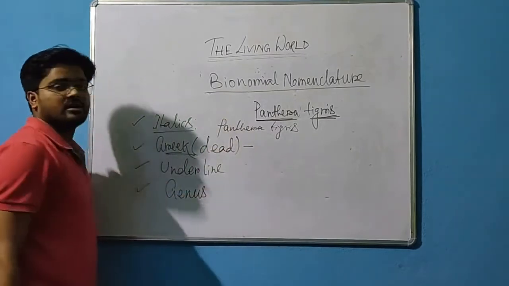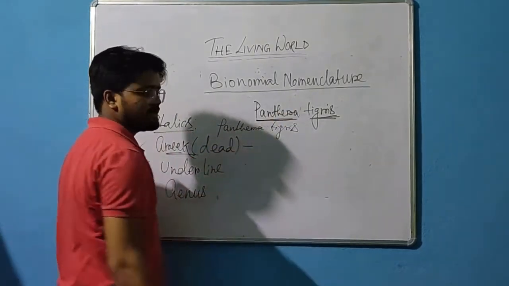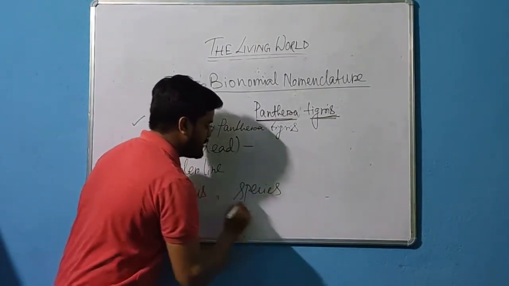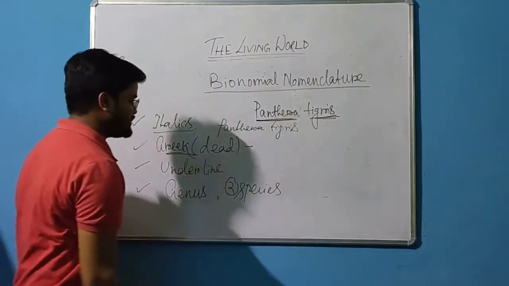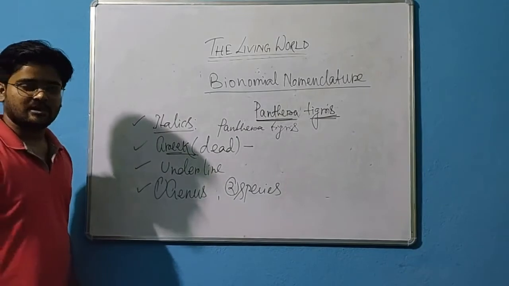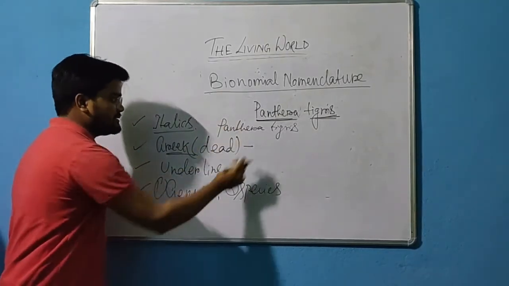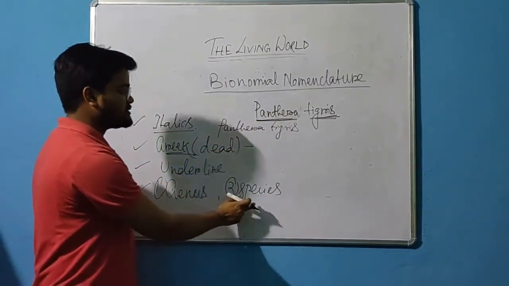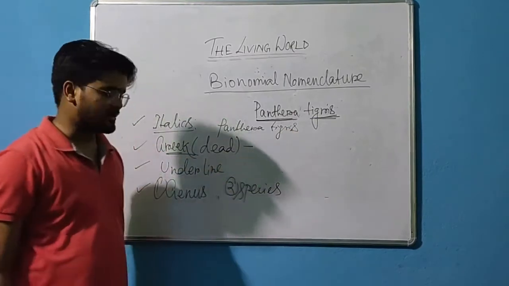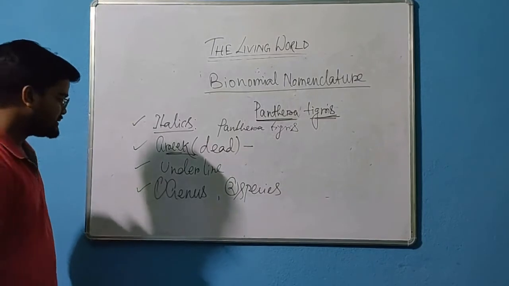Now next is that in the binomial nomenclature, the first term represents the genus of that particular organism, and the second term represents the species. So what is the genus of the tiger? The genus of the tiger is Panthera. And what is the species of the tiger? That is tigris. One species I have taken over here only.